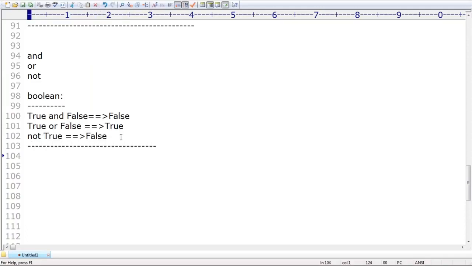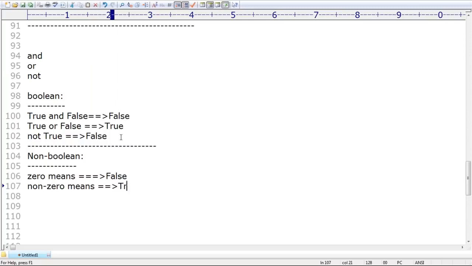Sir, if you apply non-Boolean types, the arguments are not true or false, but internally we need to evaluate whether each is true or false. Usually zero is always treated as false. Remember this: zero means false. Non-zero, wherever you use a non-zero value as a Boolean, is always treated as true.